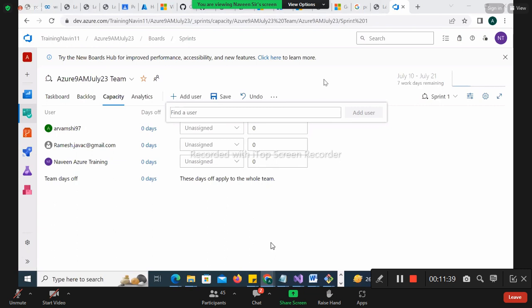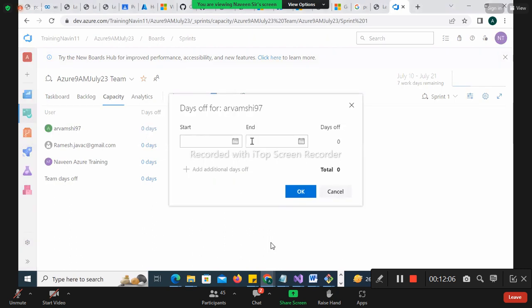Let's say Naveen says, hey, I will not be there for 2 days in the next sprint. Your product owner will go and update it here. If it is a holiday in the sprint, it will be for every one of them. It will be a holiday for nobody in particular, it gets updated for everyone. Right, Vamsi? It will get updated for everyone, the same thing.